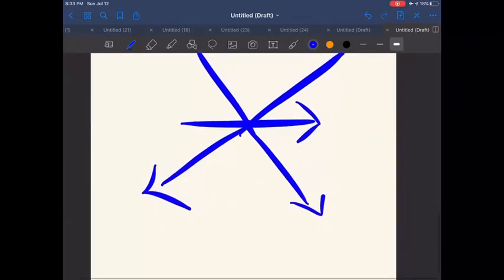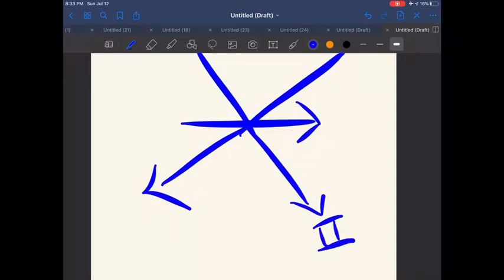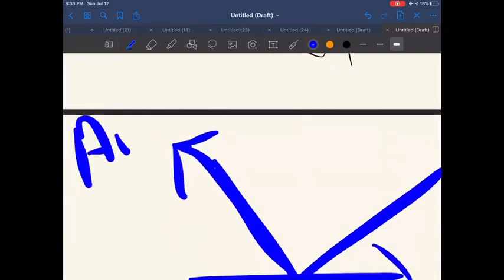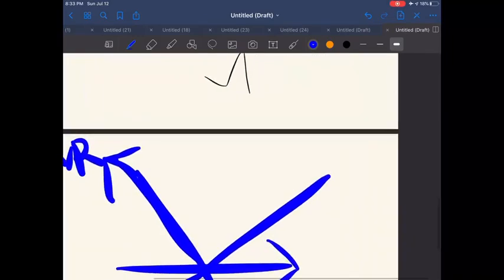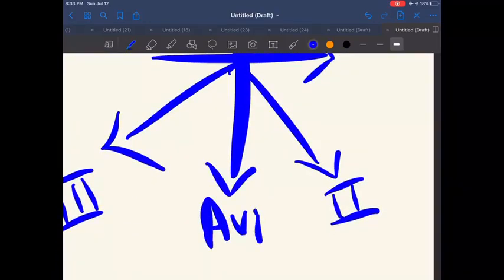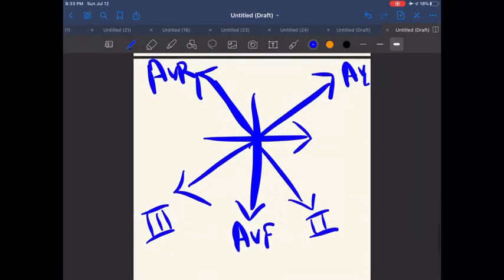Lead 2, lead 3, somewhat here, somewhat here. Okay, it will be AVR. Here AVL, and in the center here will be AVF. Are you getting my point? We have put all these vectors on a central point. This central point is our heart.